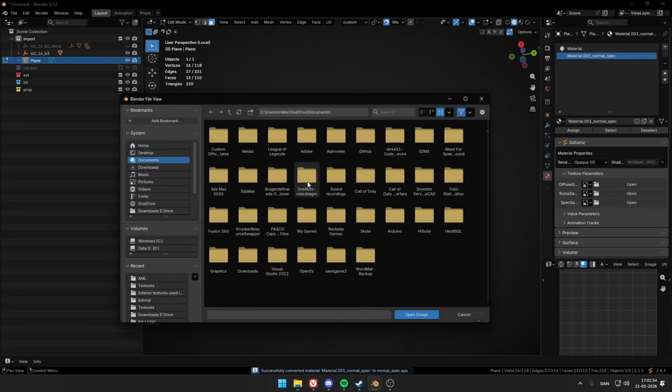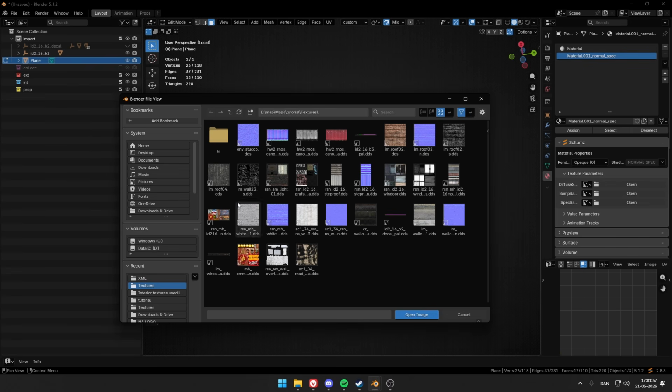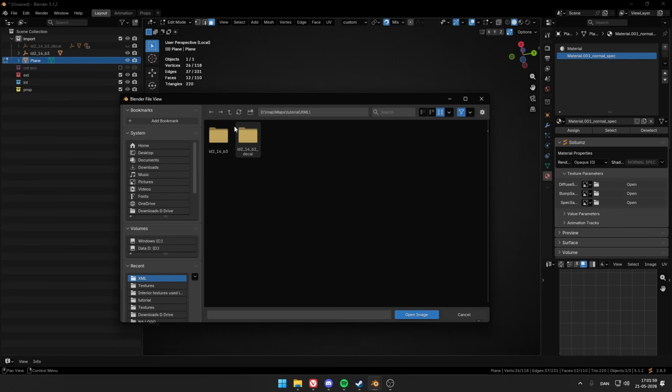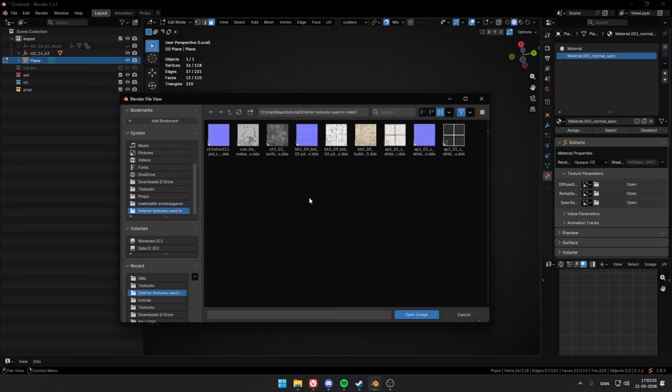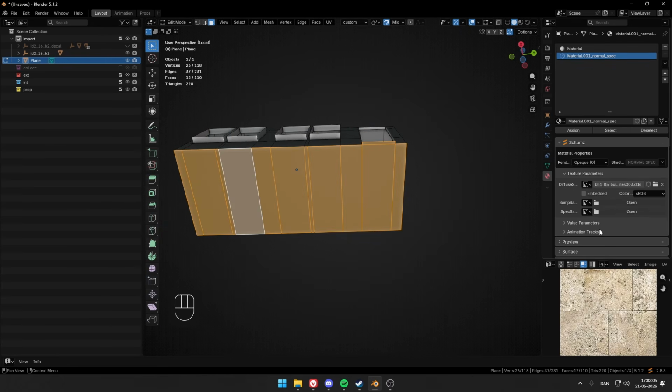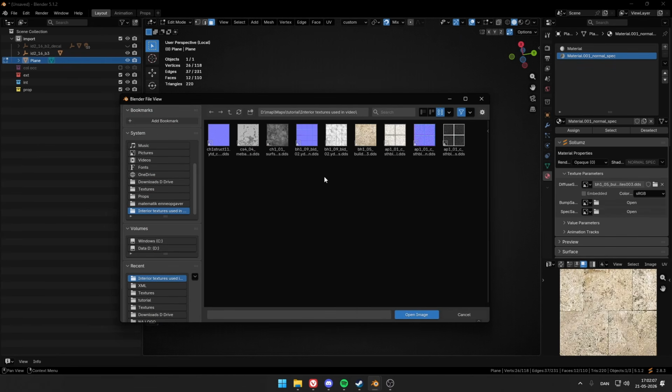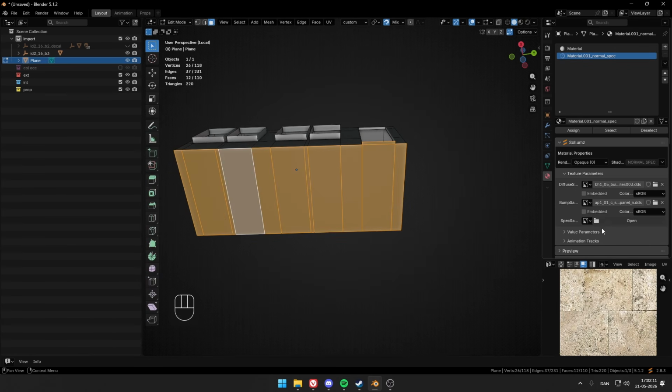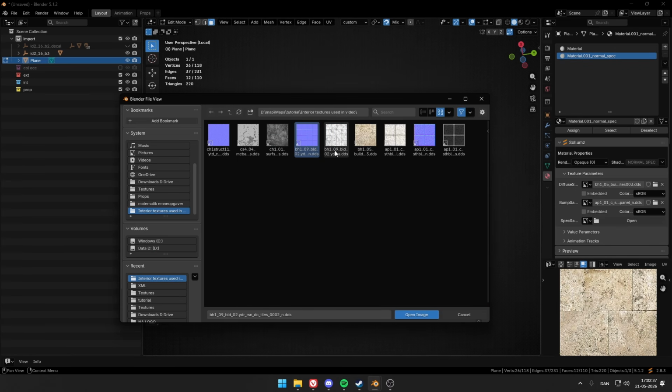And then we want to give this some textures. So I will be using, just find it. For the floor, I will be using this one. Here, the bump map will be this purple thing, and the spec is this one.